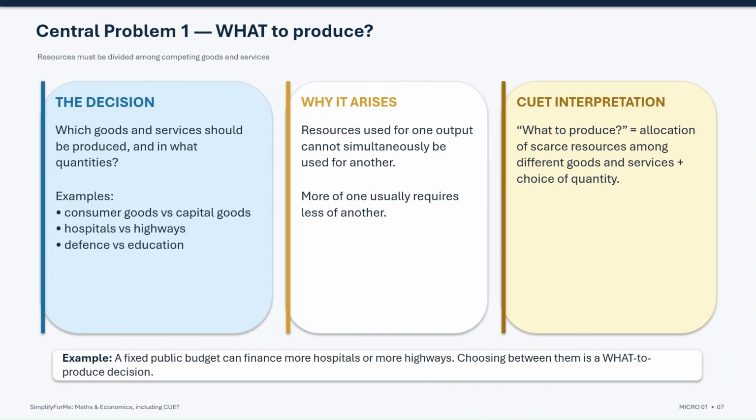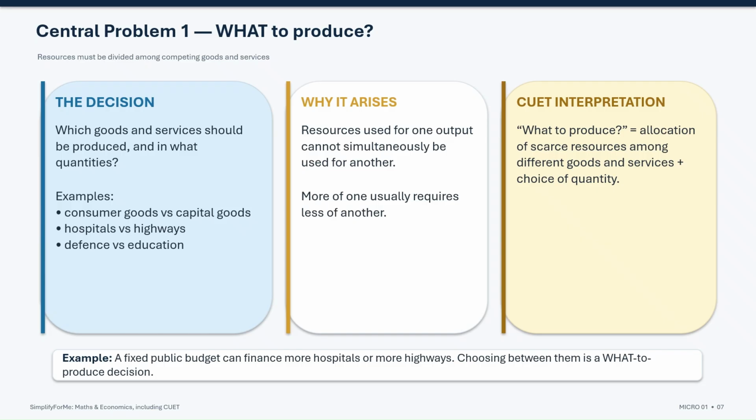The first central problem is what to produce. Since resources are limited, an economy cannot produce every good and service in unlimited quantities. It must decide both which goods and services should be produced and how much of each should be produced. For example, should more resources go towards consumer goods or capital goods? Should a government allocate more resources to hospitals, highways, defense or education? This problem arises because producing more of one good usually means producing less of another.